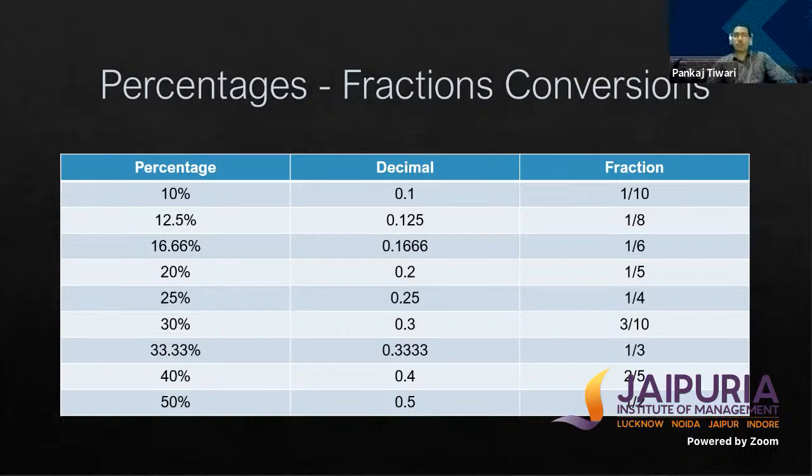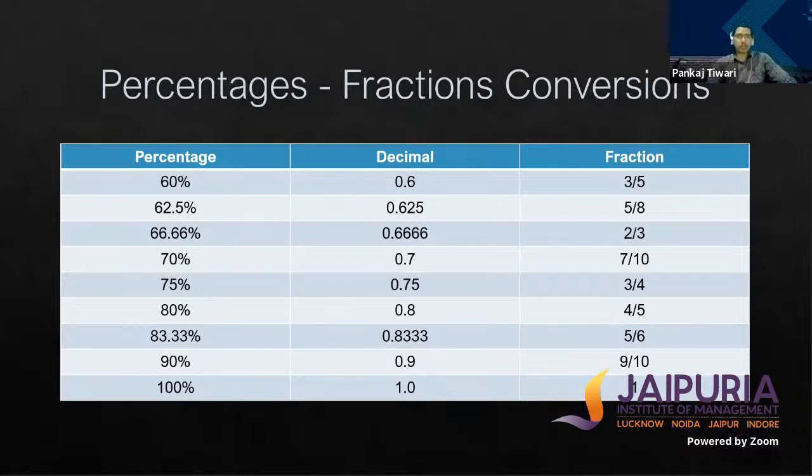If we look at the fraction of 10%, we can see that it is 1 by 10. If we know that 1 by 10 is 10%, we can simply say that 2 by 10 is 20%, and 3 by 10 is equal to 30%. So we can use short tricks by using this concept. In the same way, 20% is equal to 1 by 5, so 2 by 5 is equal to 40%. This way we can simplify the questions in a very easy manner. Here are other examples of percentages converted into decimals, and decimals converted into fractions.